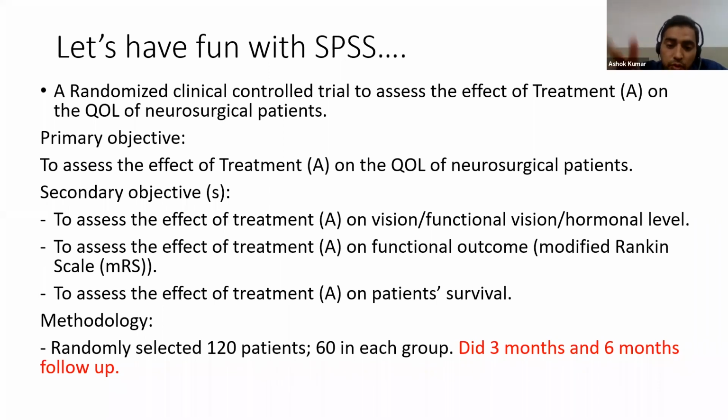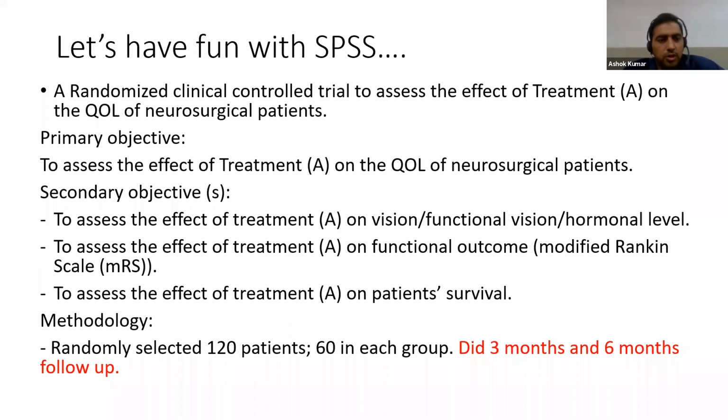If there are only two readings, baseline and 3 months, then we have to use the paired t-test if data is normally distributed, otherwise the Wilcoxon signed rank test. But for repeated measures ANOVA, we have to take readings at least 3 times: baseline, 3-month follow-up and 6-month follow-up, and maybe a 12-month follow-up too.